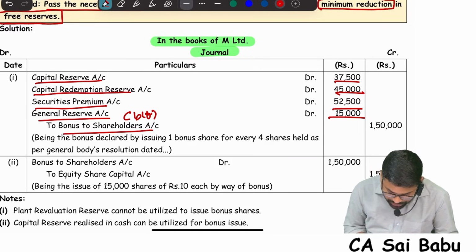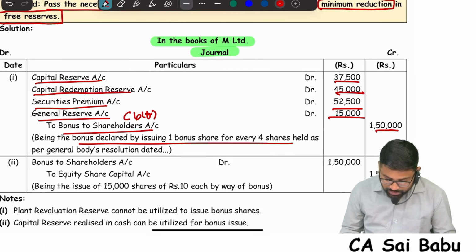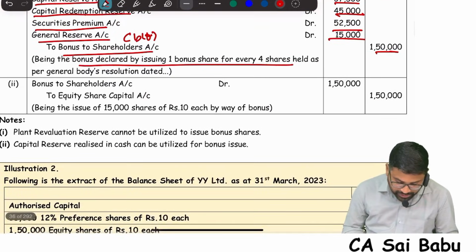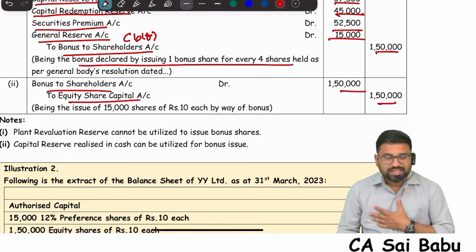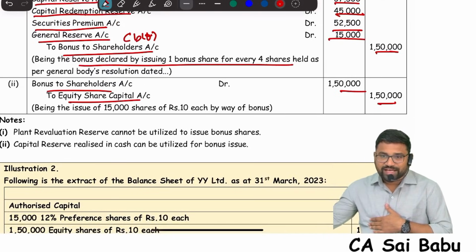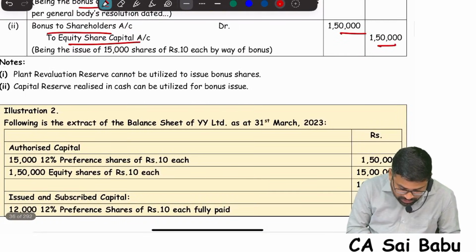Bonus to shareholders, being bonus declared by issuing 1 bonus share for every 4, and then bonus to equity share capital 1,50,000, 1,50,000. So what is the net entry, sir? Reserves and surplus to share capital. Correct?